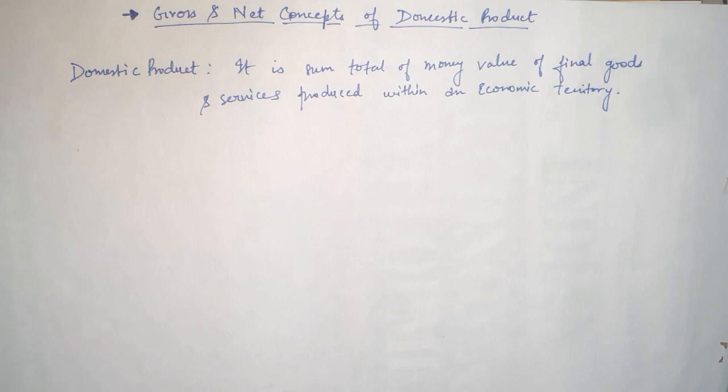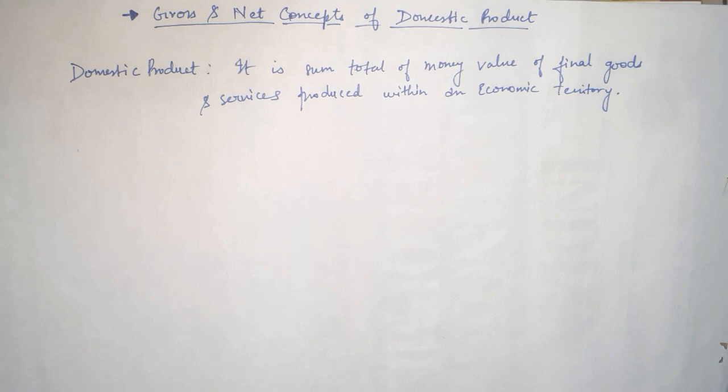It is the sum total of money value of final goods and services produced within an economic territory. That means all the goods and services which are produced within our economic territory by all the producers in the economy in aggregate is called domestic product. And you know that domestic product is equal to income, because as the production is done by hiring the factors of production, the factors of production are given income in return. So domestic income ultimately is equal to the domestic product, because production leads to income generation only.